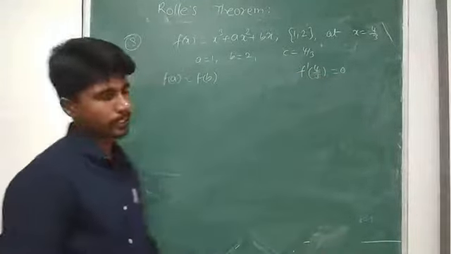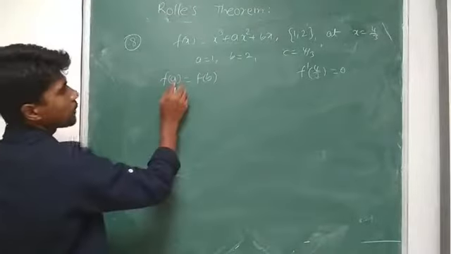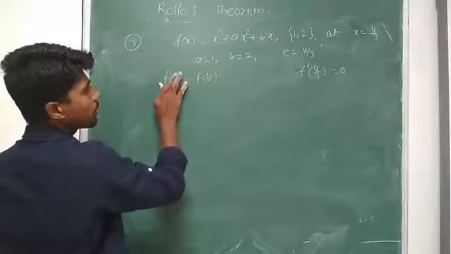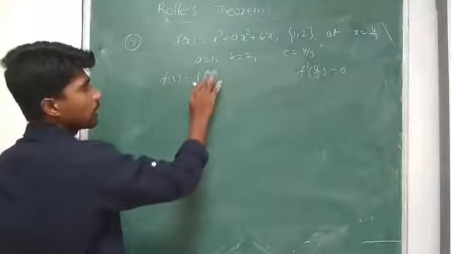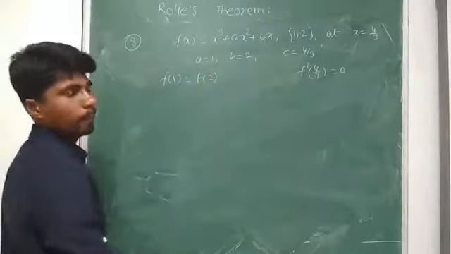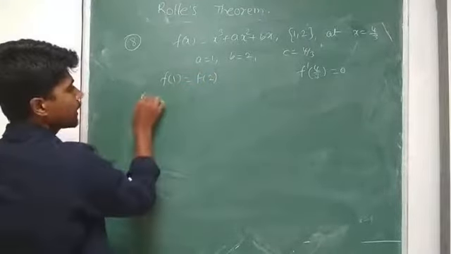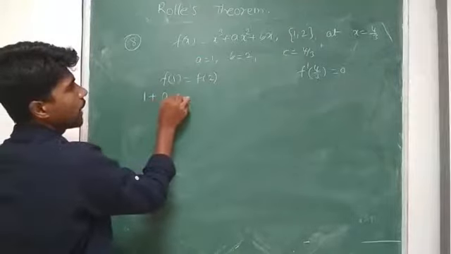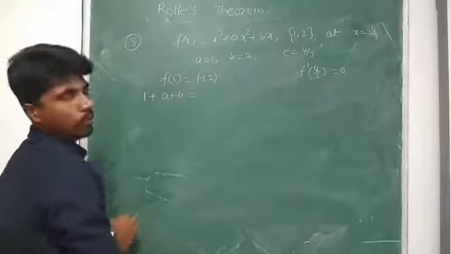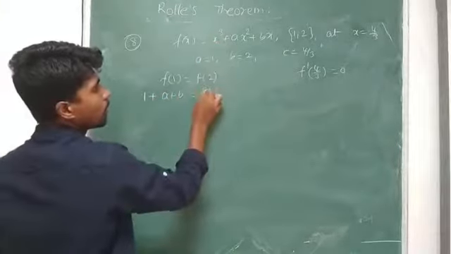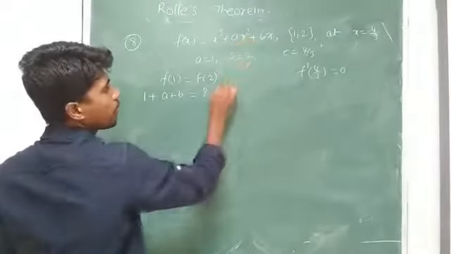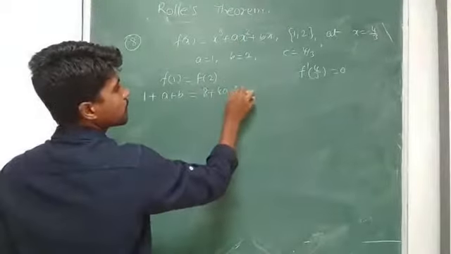Solve the two equations. So first condition, substitute f of a value as 1, b value as 2. If I substitute, we get 1 plus a plus b, which is equal to 2 cube, 8 plus 2 square, 4 into a, 4a plus 2b.